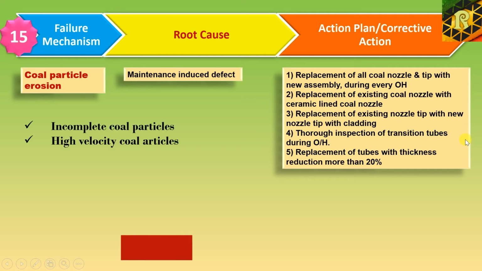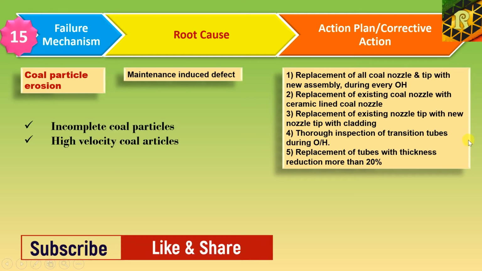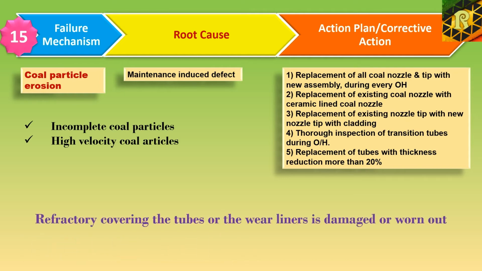Next is coal particle erosion. Incomplete coal particles cause this kind of erosion. High velocity coal particles impinge on tube walls and cause rapid wear. Erosion becomes pronounced when the refractory covering the tubes or the wear liners is damaged or worn out, exposing unprotected tubes.